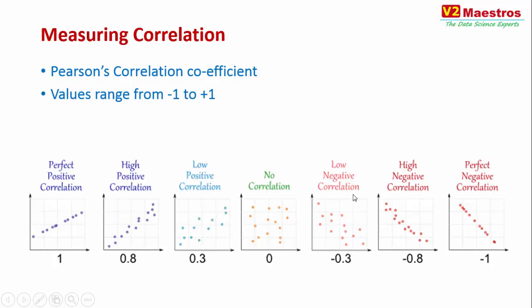A negative correlation is when one value goes up, the other goes down. One goes up, the other goes down. So with the same plotting on x and y, when there is low negative correlation, the values are all over the place, but it is still somewhat falling into a declining straight line. When you move into a high negative correlation, it is almost a straight line, and a perfect negative correlation is a straight declining line. So this is how correlation between two sets of values can vary.